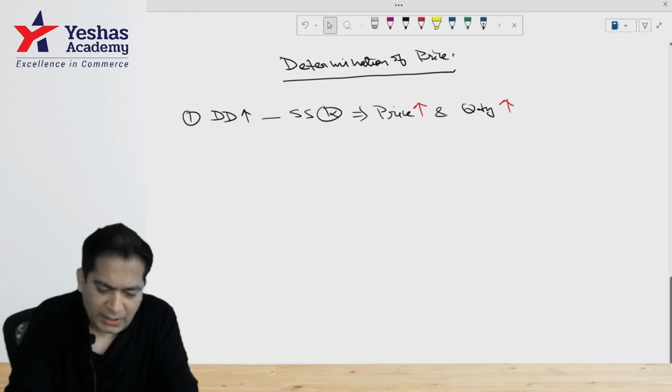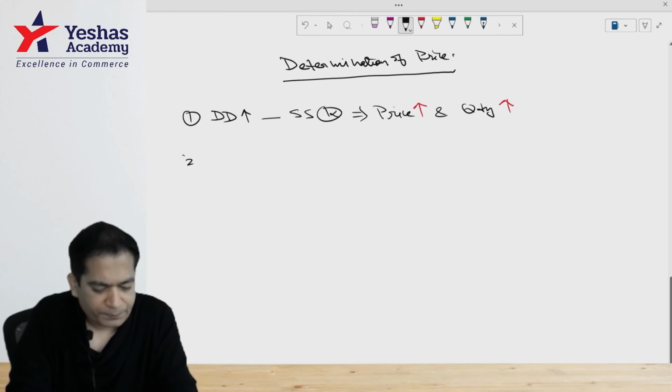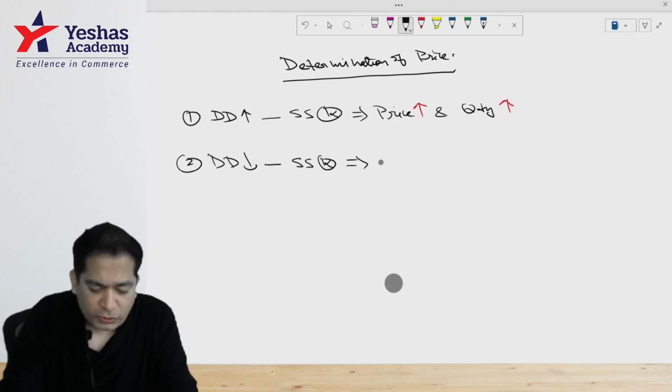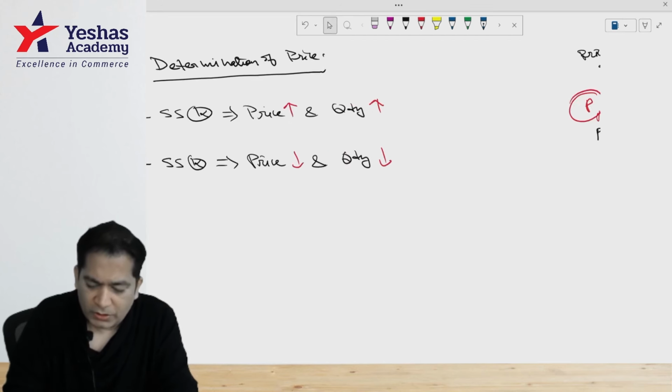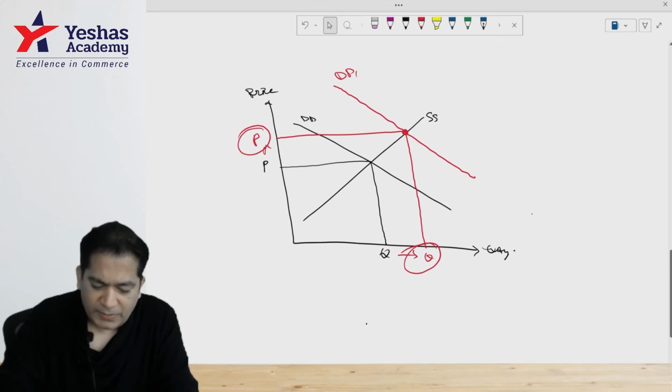Logically, if I reverse this and say demand is decreasing and supply is remaining constant, then of course the price will decrease and quantity will also decrease. Let's take a look.